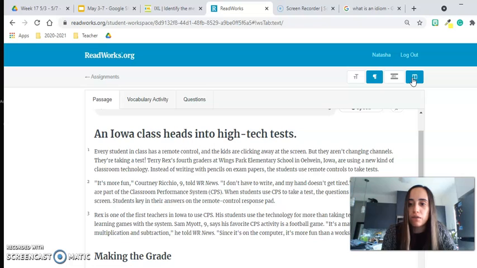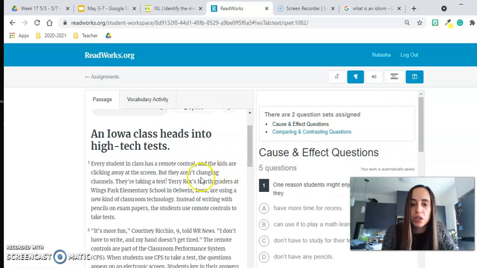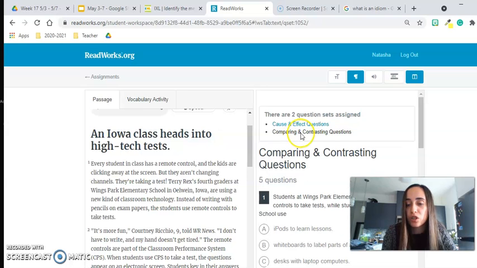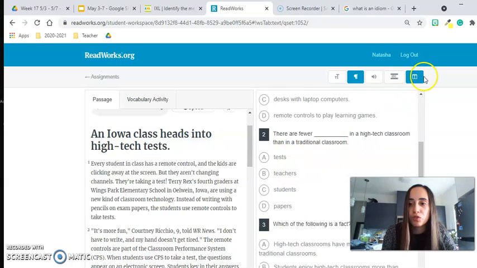Then we also have this feature, which is awesome because it actually separates the text and it also gives you those questions. I do want you to notice you have two sets of questions you're going to be assigned, boys and girls. You have a cause and effect question set, and then you have a comparing and contrasting question set. You do need to make sure that you answer both question sets. Do not only answer the cause and effect. When you finish answering cause and effect, you have to make sure you come to the comparing and contrasting questions here. Okay, so that's what you're going to be focusing on.